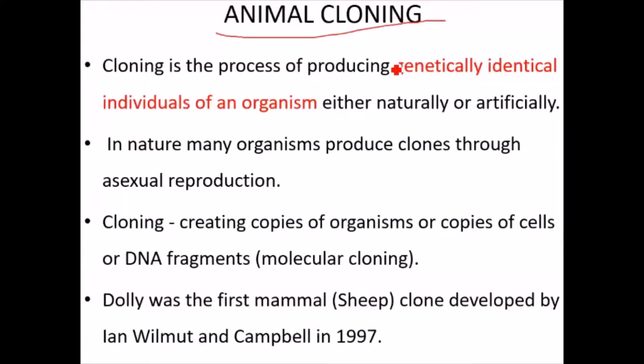Definition already. Genetically identical organisms produced by a technique is called cloning. The genetically identical organisms are known as clones. So clones are produced by cloning. Cloning is usually practiced either naturally or artificially. If it is done in the laboratory, it is called artificial.